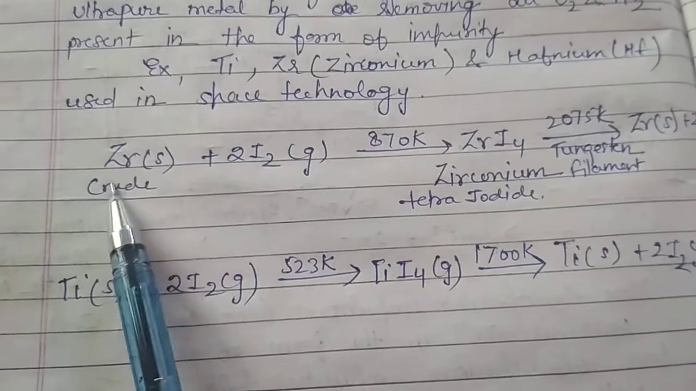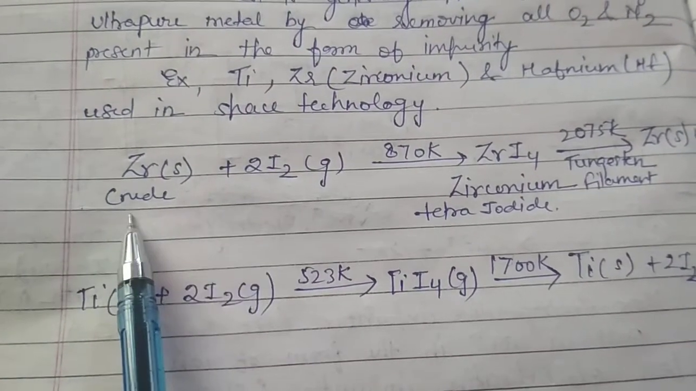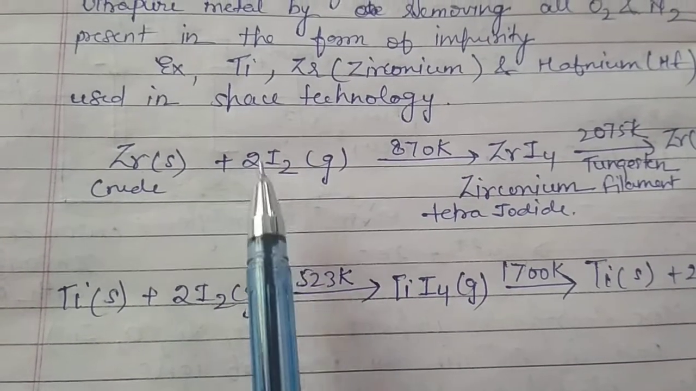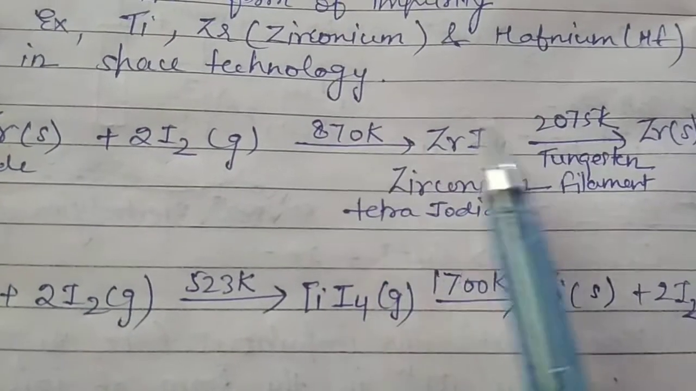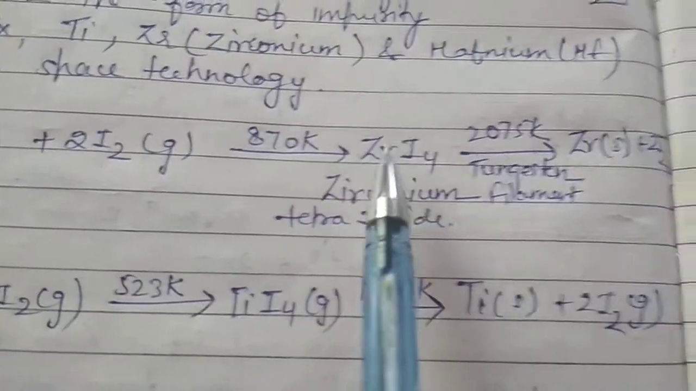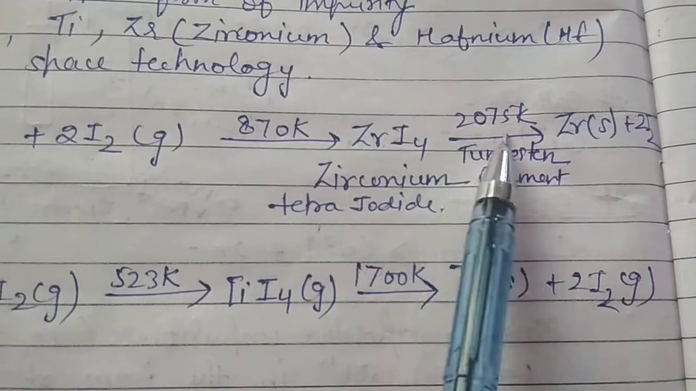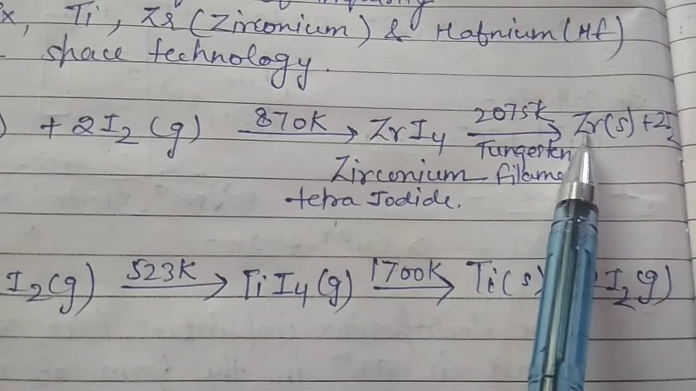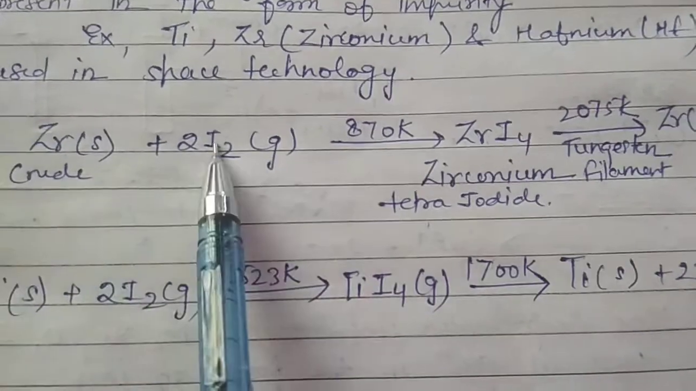Suppose we take the example of zirconium. The crude or impure zirconium is first heated in an evacuated vessel with iodine at 870 Kelvin, by which zirconium tetraiodide, a covalent volatile compound, is formed. On heating strongly again on a tungsten filament at 2075 Kelvin, it decomposes to give pure zirconium metal, and iodine is released, which can be used again for the same process.